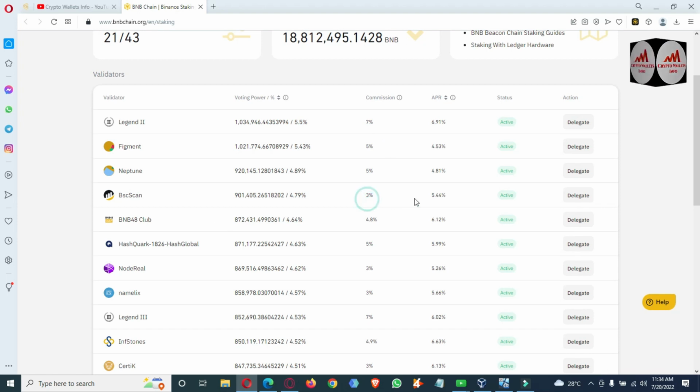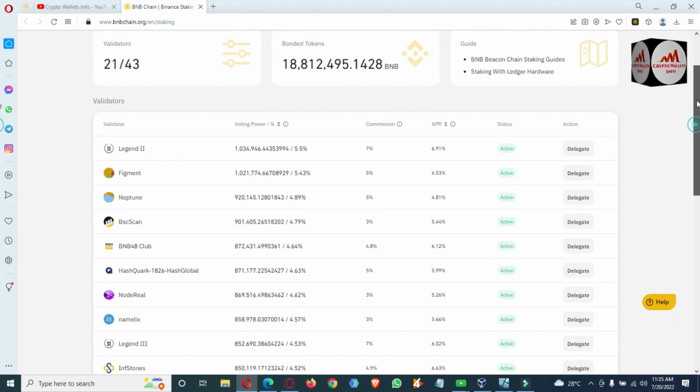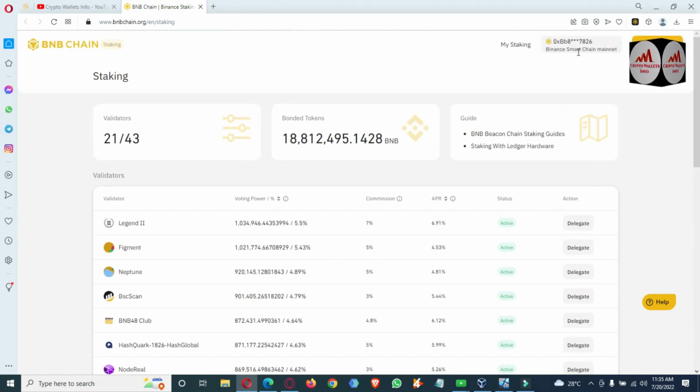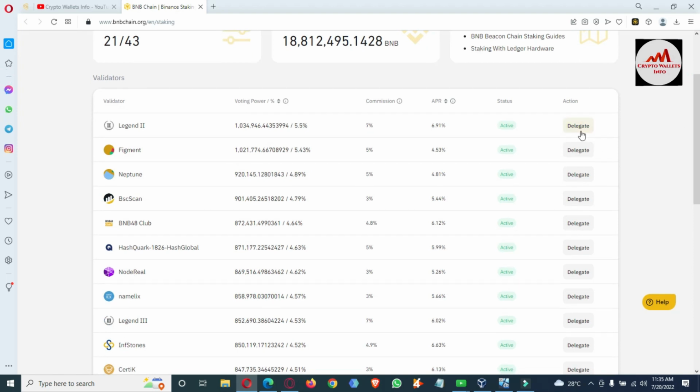Commission 3% and APR 5.4%. You can select according to you. It's your choice. I'm not recommending. But let's suppose I want to delegate my BNB on the first validator. So simply click on it. You can see here the delegate button is highlighted because we have successfully connected our Binance Smart Chain Wallet with this website. I simply click on delegate.